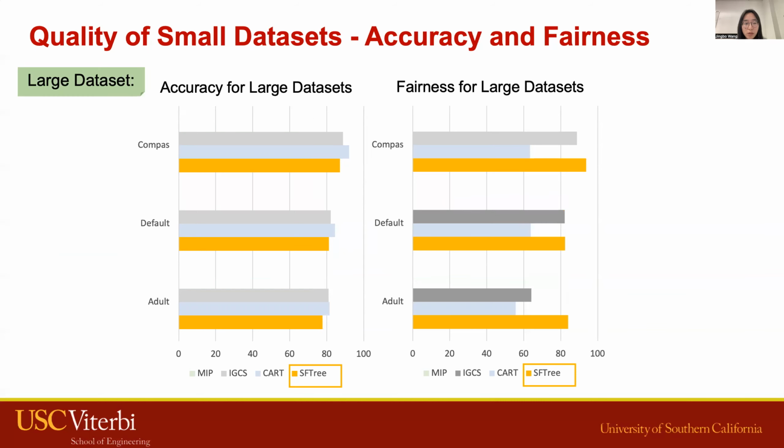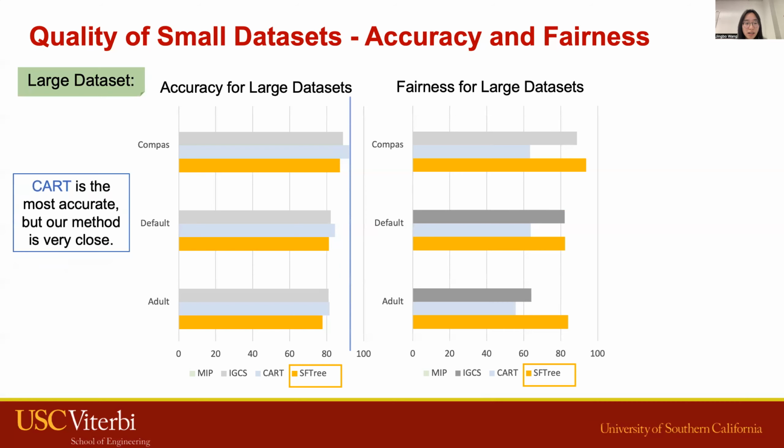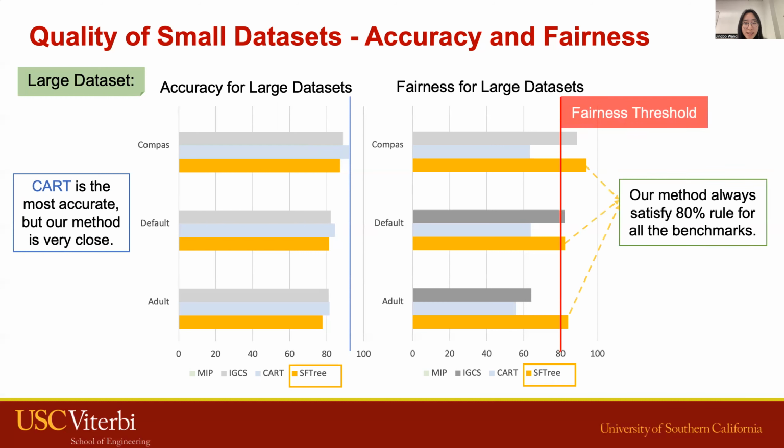We also evaluate the quality of our method on the large dataset, where MIP times out. On the left-hand side, CART is still the most accurate, and our method is very close. On the right-hand side, our method always satisfies the fairness for all these three large datasets.